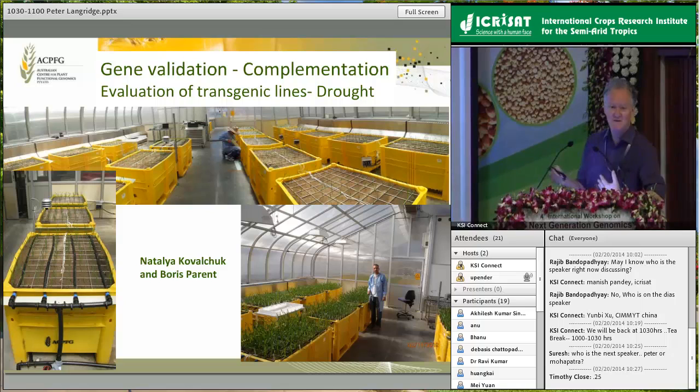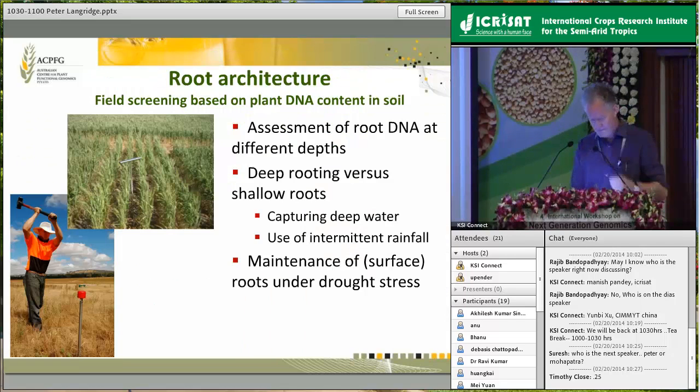We're still at the early stages, so I'm sorry I can't basically say this is the gene that's controlling that, but we have now a whole series of those genes in transgenic lines, and they're moving into the evaluation phase.